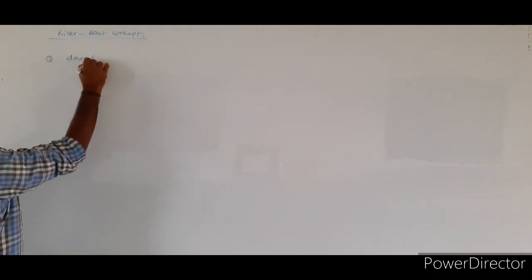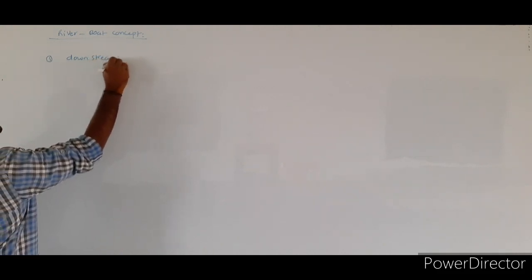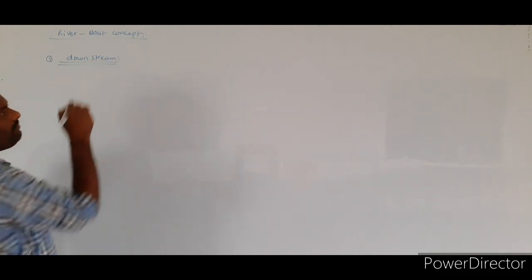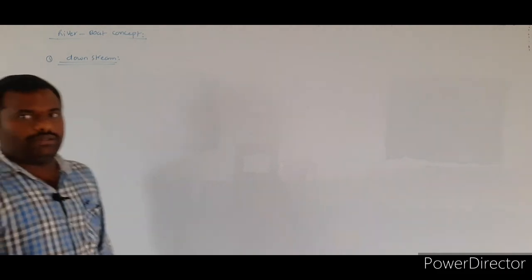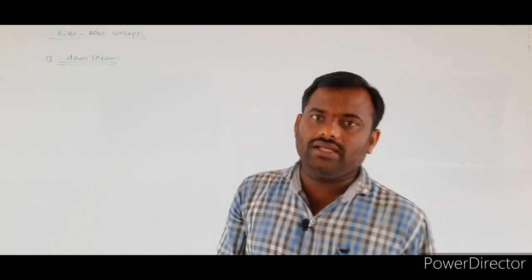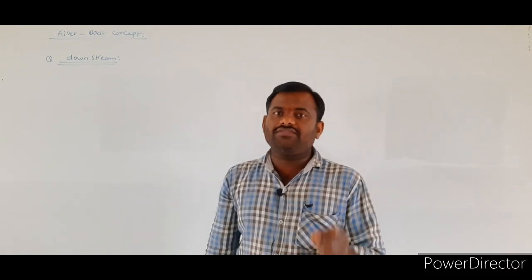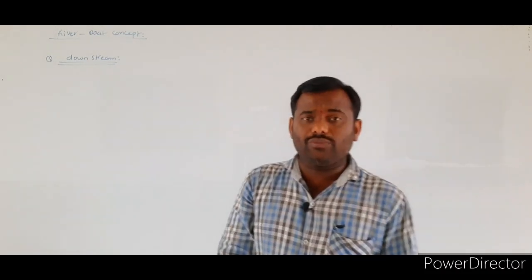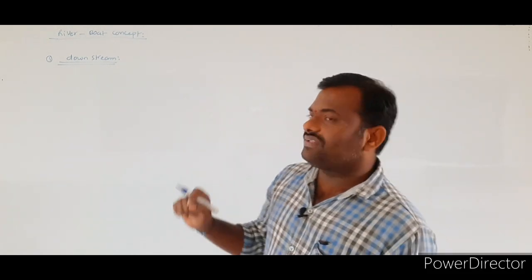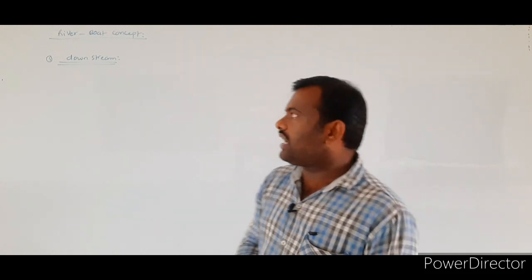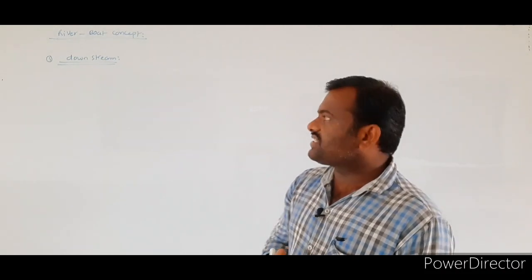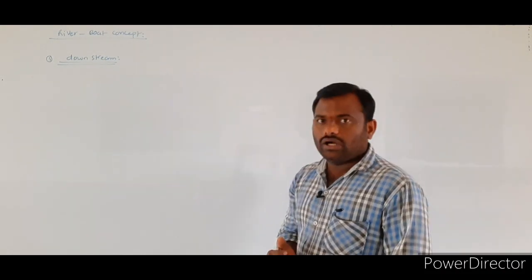Downstream. What is the meaning of downstream? If the boat is moving in the direction of the flow of the water, such type of motion we call downstream.